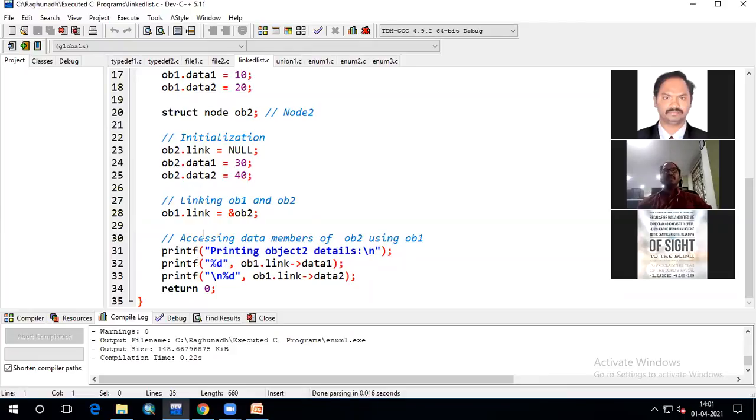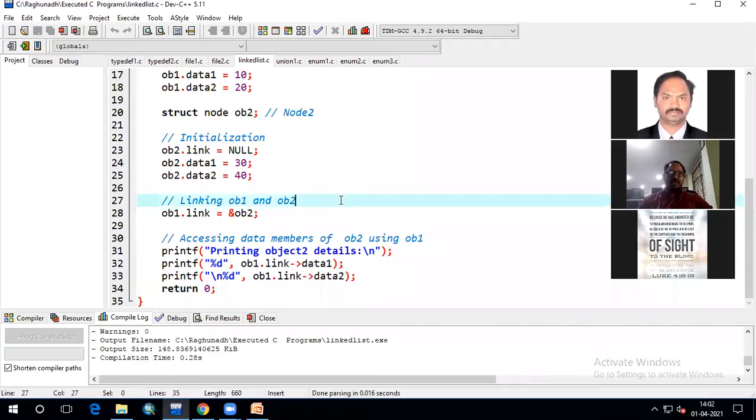If I access printf %d ob1.data1, then I will get 10. ob1.data2, then I will get 20. Similarly if I print ob2.data1, I will get 30. But I want to print with the help of the pointer stored in ob1.link, so that the pointer is pointing to ob2, and I can get data1 and data2 of object 2.